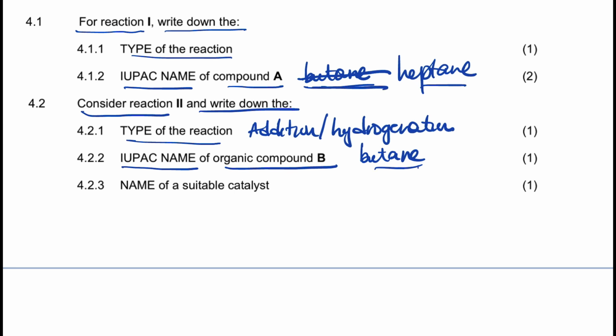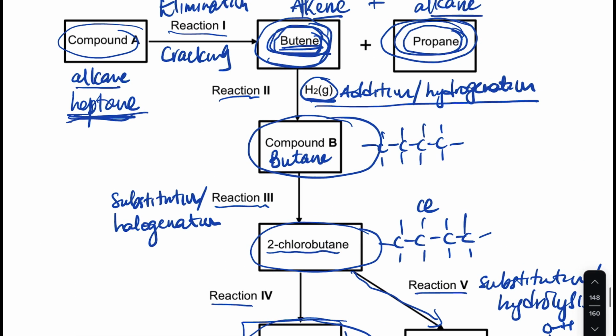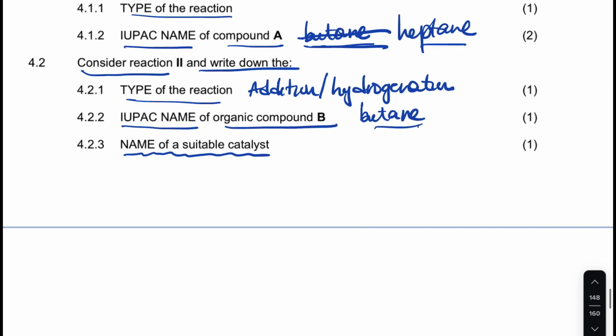It was butane and butane. I figured I was wrong. It's a butane, and then it says name a suitable catalyst. The catalyst for addition, guys, for reaction 2, for adding hydrogen there. There are 3 catalysts that you can use. It's platinum or nickel or palladium, right?